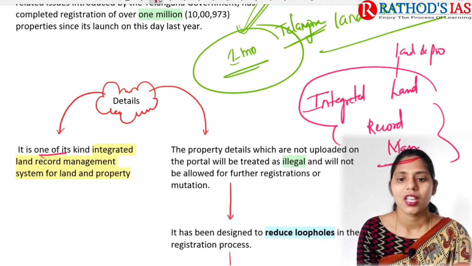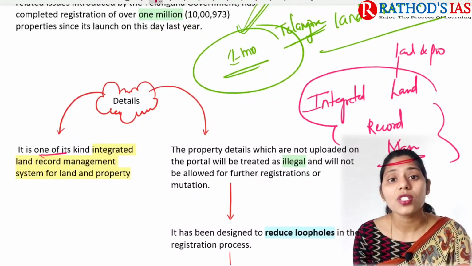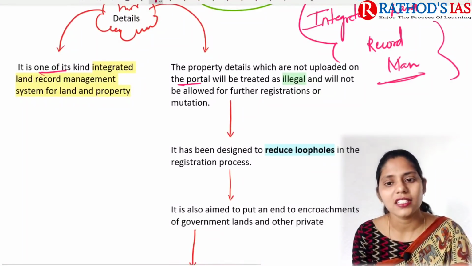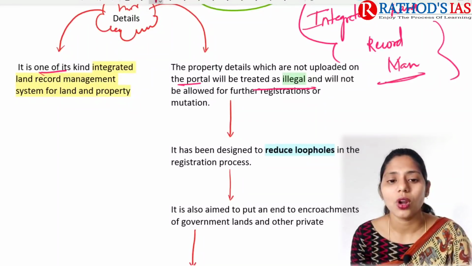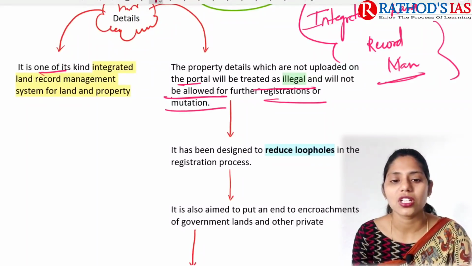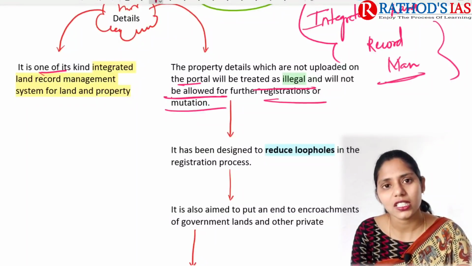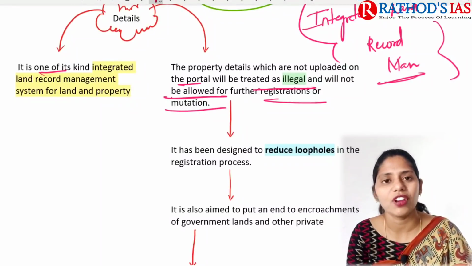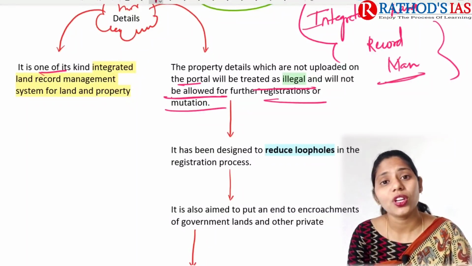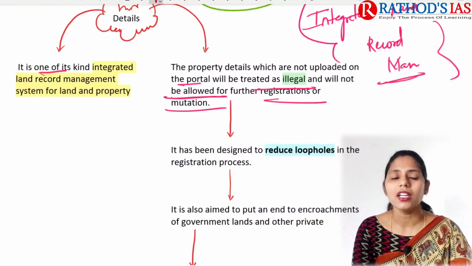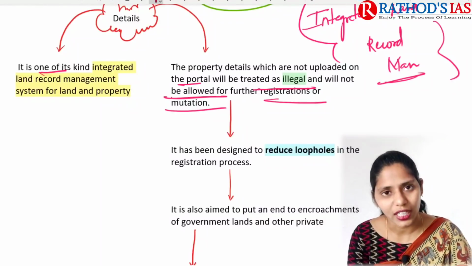So the property details which are not updated on this portal will be treated as illegal and will not be allowed for further registrations or mutation. If you have property or land and you are not going for registration under this Dharani portal, then it will be invalid or illegal.